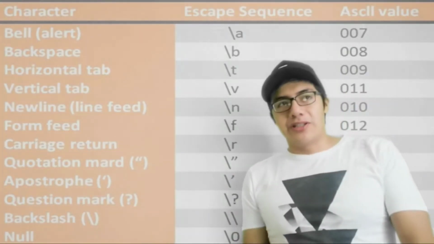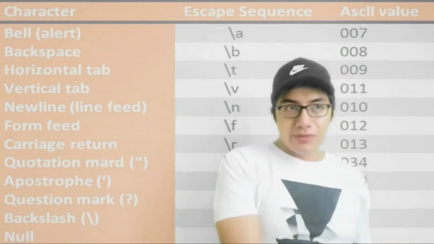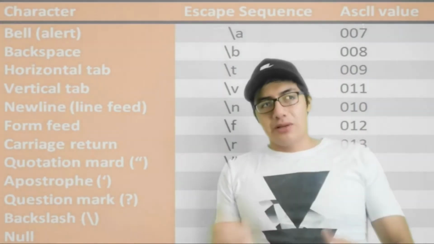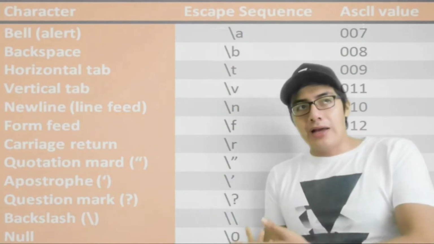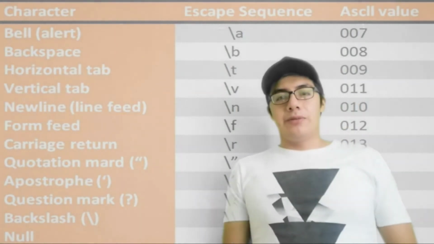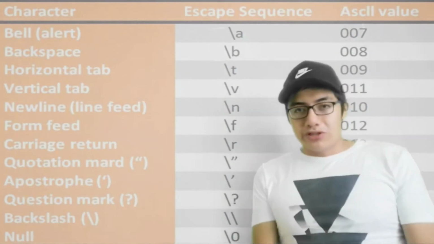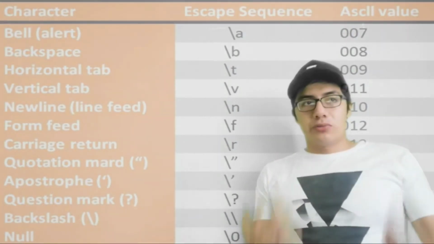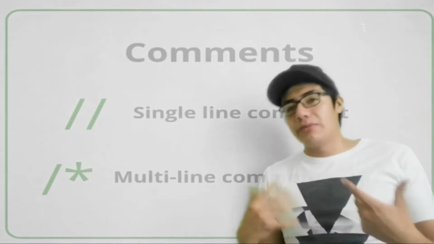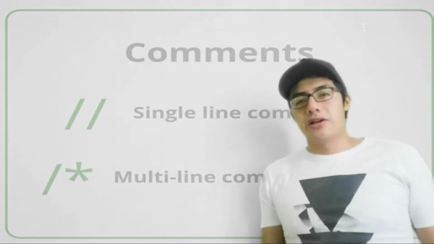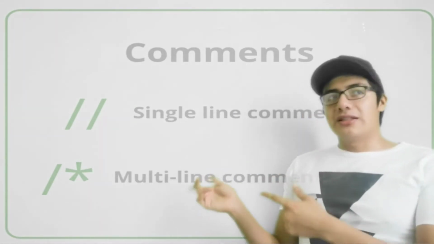If you want to insert a new line or order a part of the printed message, you can use the escape sequences, like the new line, the horizontal tab, the vertical tab, the single quotation mark, the double quotation mark, and the question mark. In order to write a comment, you must also put these signs.